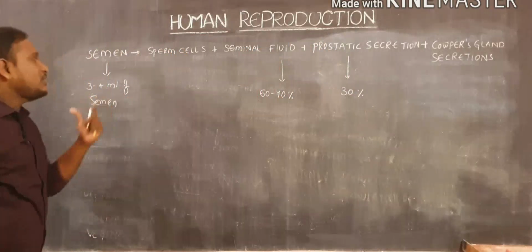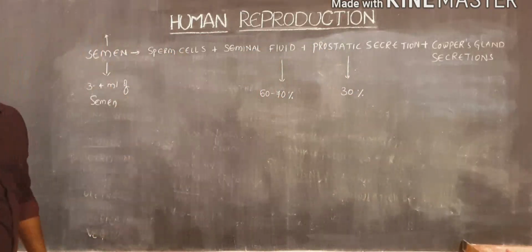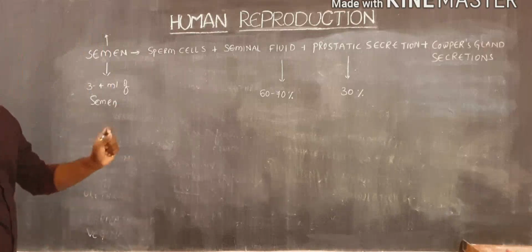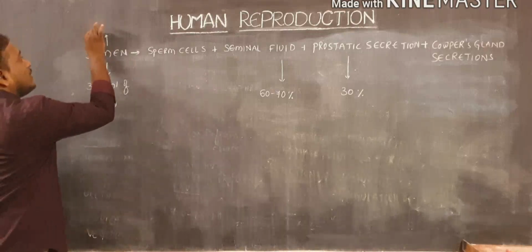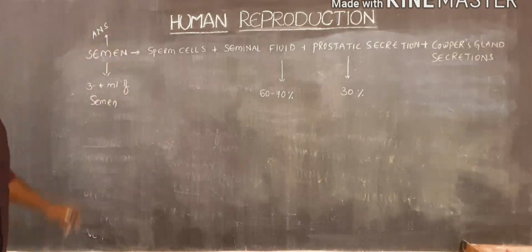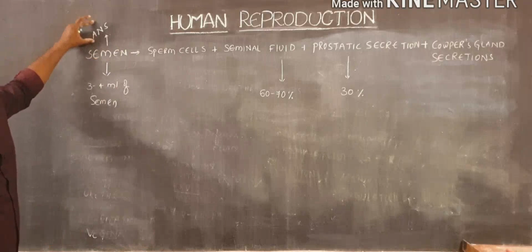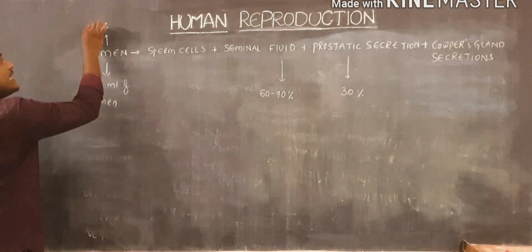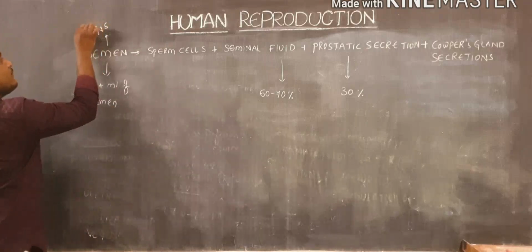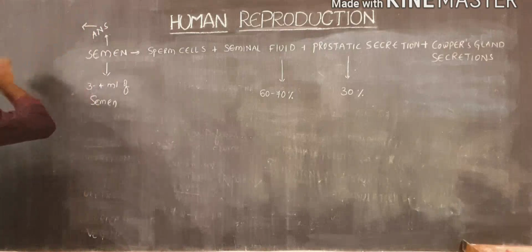Next, when you observe this semen, the release of semen is controlled by the autonomic nervous system, or ANS. The release of semen is controlled by the autonomic nervous system. Especially the ejaculation of semen is controlled by the sympathetic nervous system.